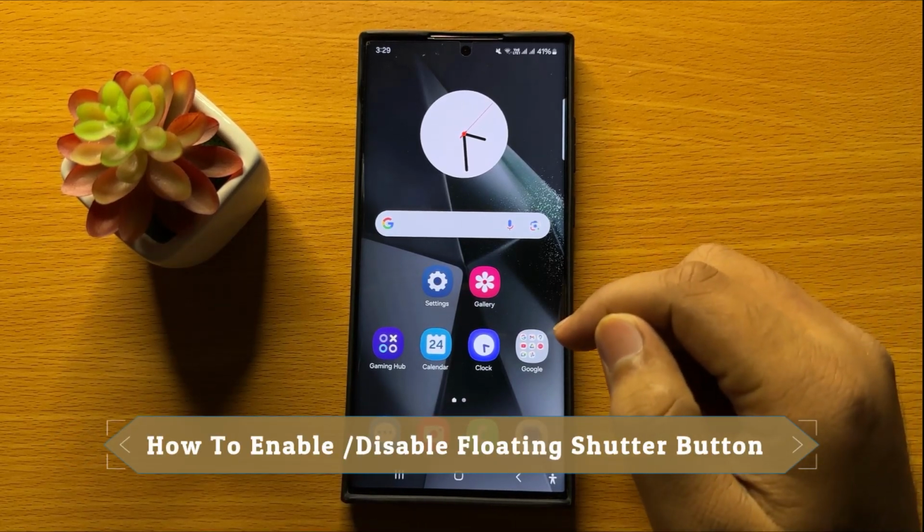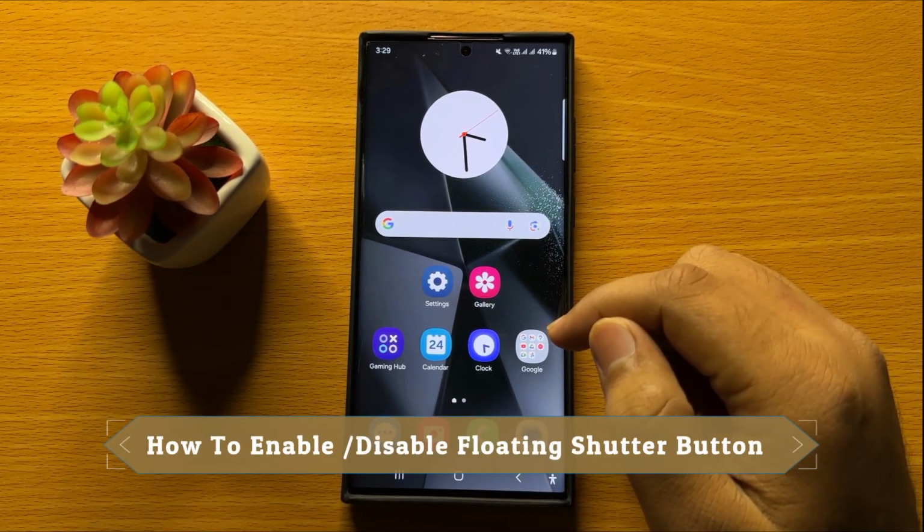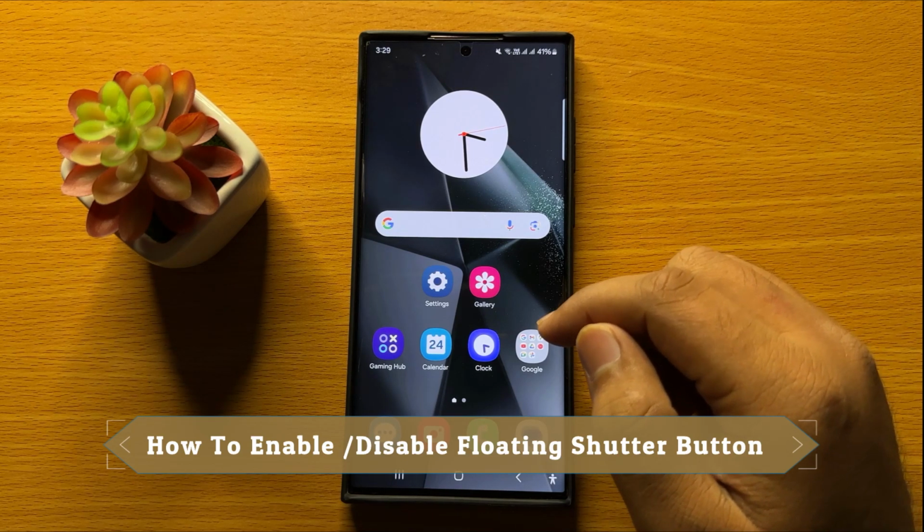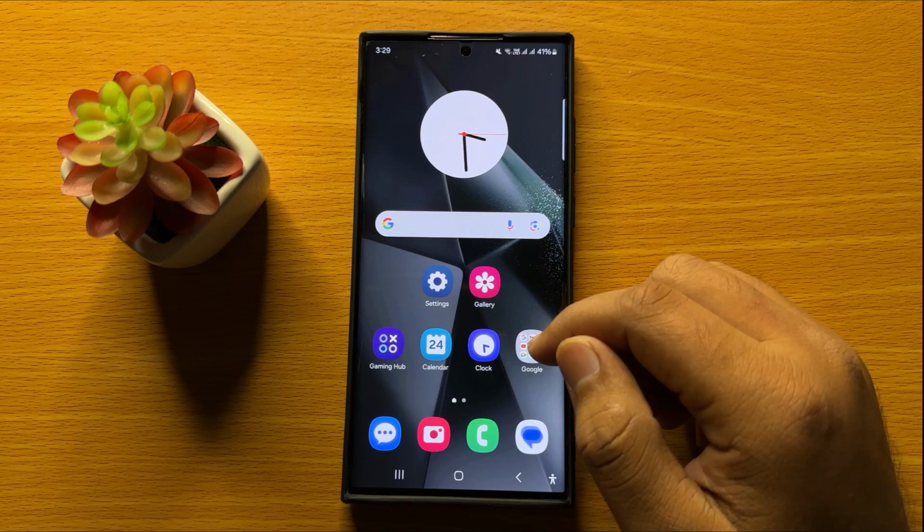Hello everyone, in this video I will show you how to enable or disable floating shutter button on Samsung Galaxy